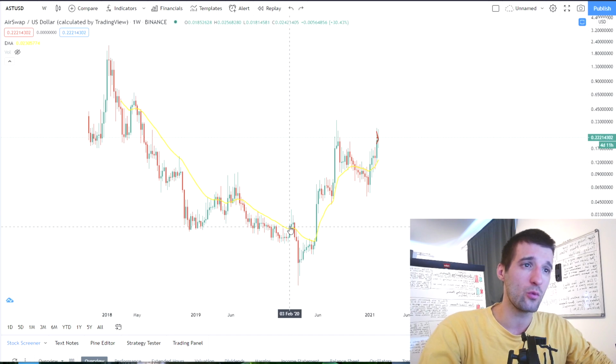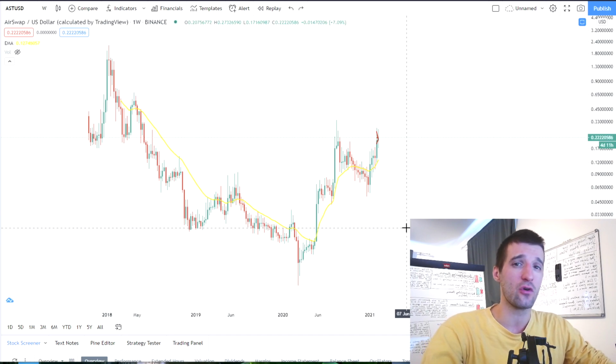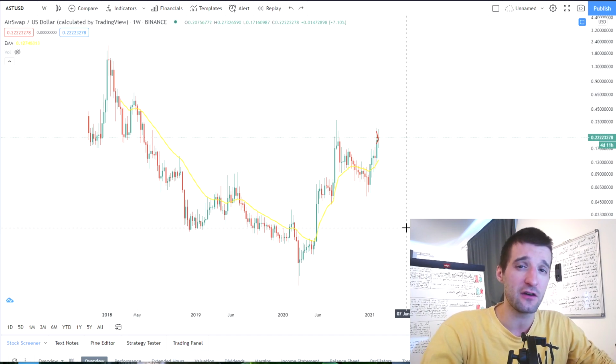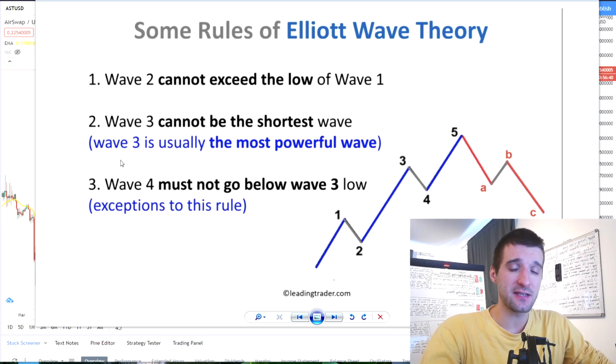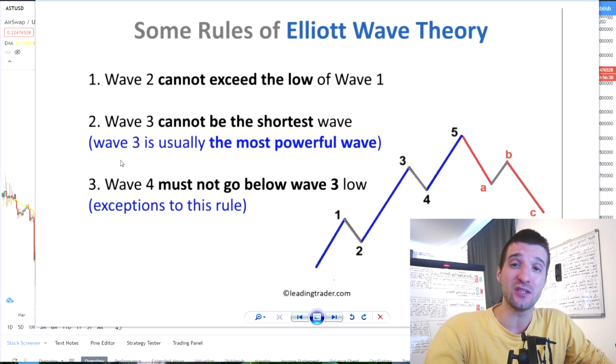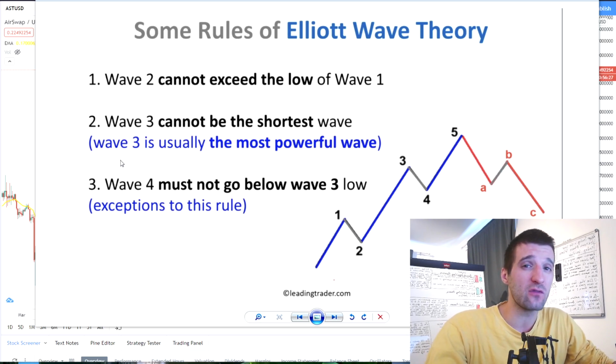And right now we are finding ourselves on the bullish side of the Elliott theory chart that we can see represented on the chart. So first things first, we're going to go through Elliott theory because markets are cyclical and they are following these rules all the time. So right now we're going to determine where the price of AirSwap coin is and where it could end up, in which wave we are right now.